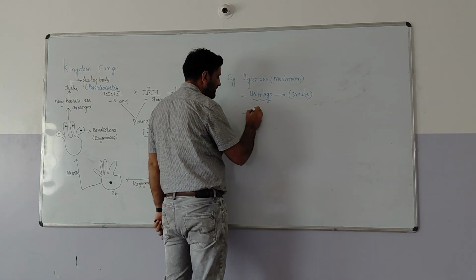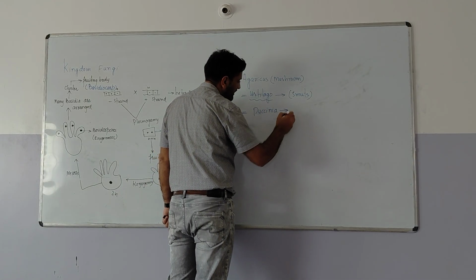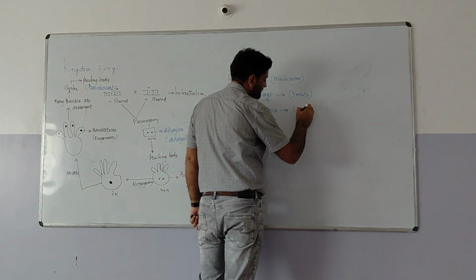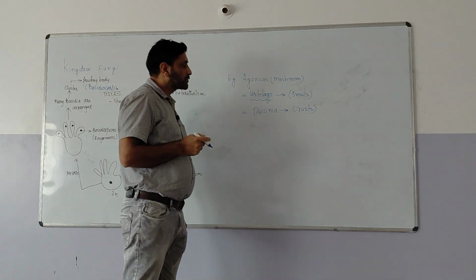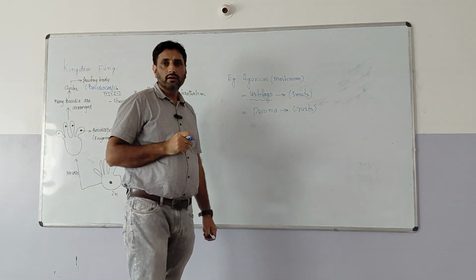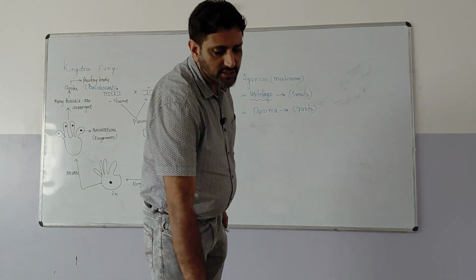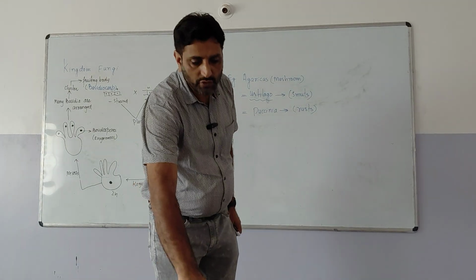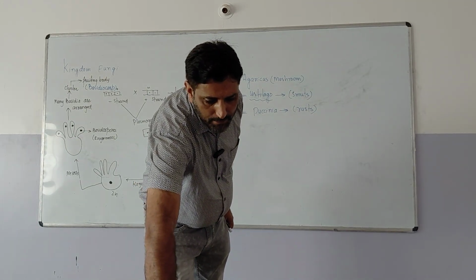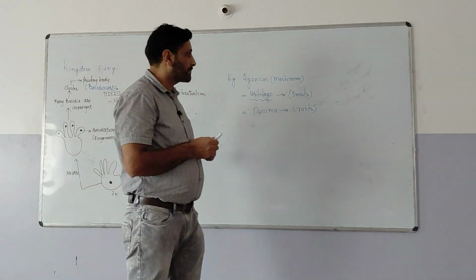There is another example, Puccinia graminis. It causes the disease called rusts. So rusts in wheat, smuts in mustard. You need to remember these examples also. In basidiomycetes, we have Agaricus, Ustilago, puffballs, bracket fungi, and mushrooms. So many are the examples here.